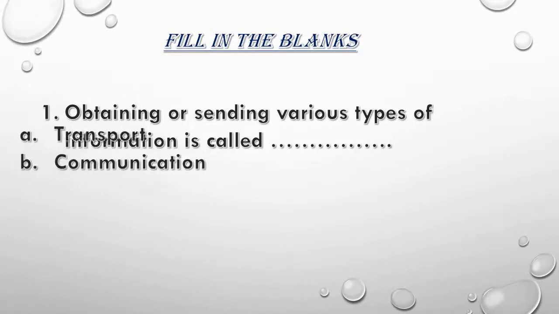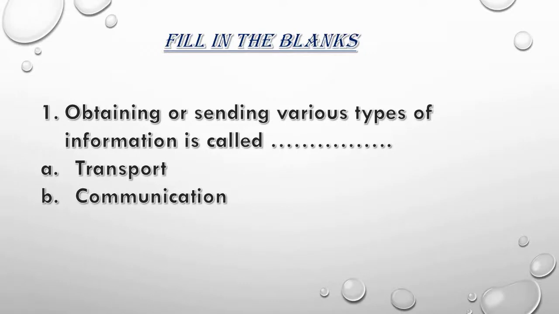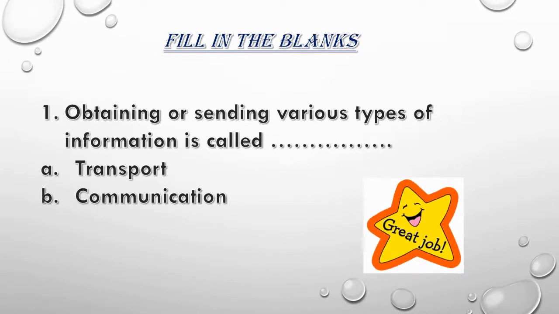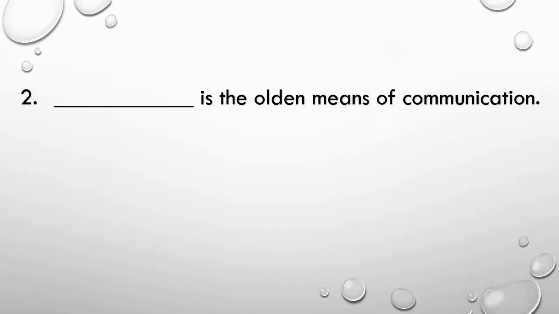Filling the blanks. Obtaining or sending various types of information is called communication. Very good. Great job. Dash is the olden means of communication. Letter or a laptop. The answer is a letter.